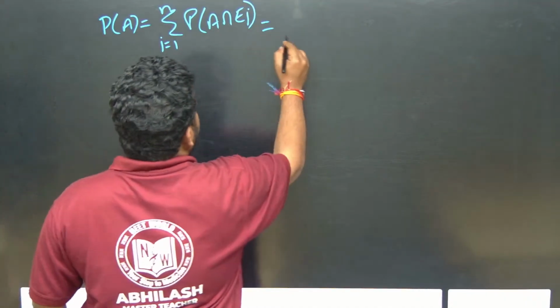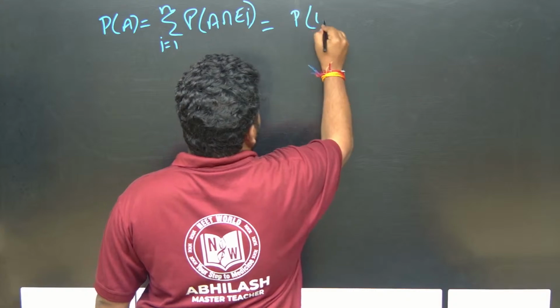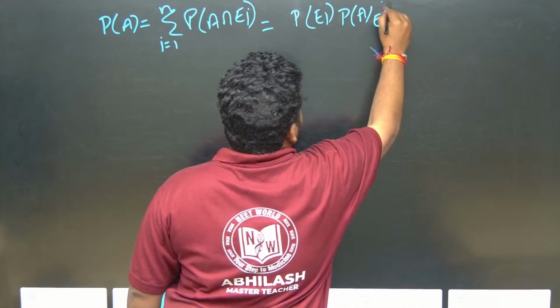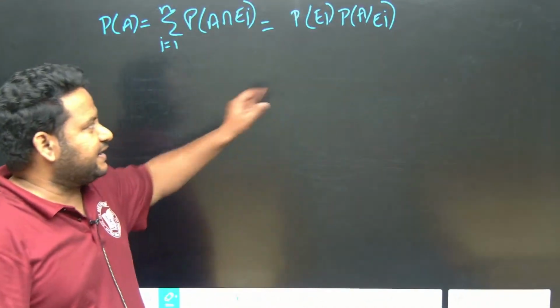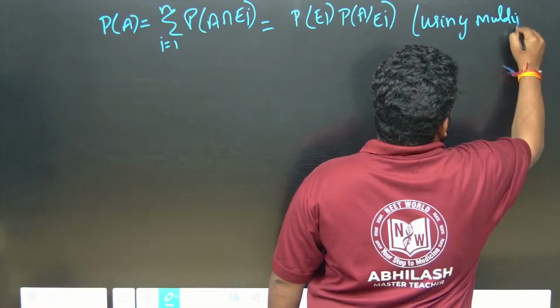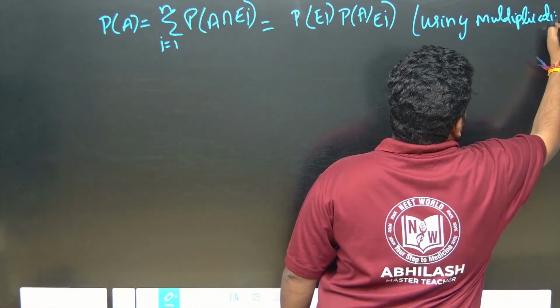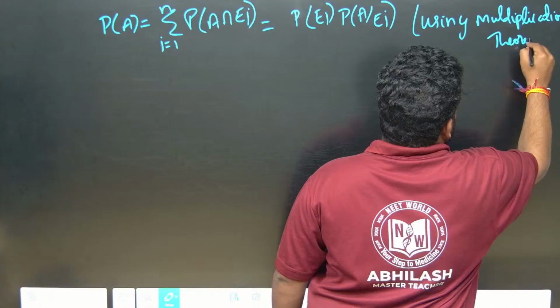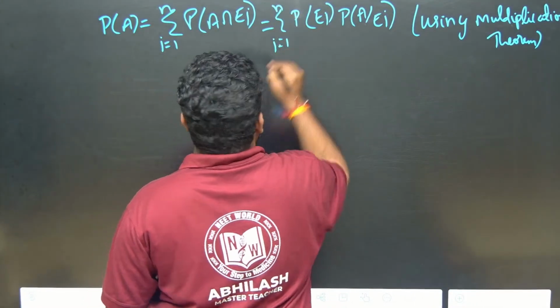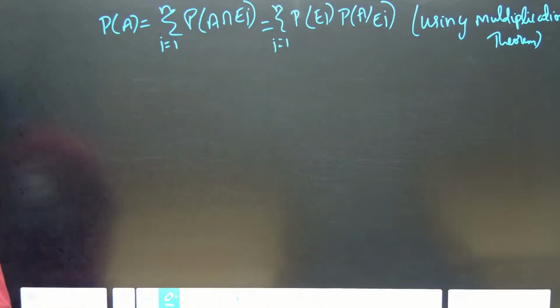Now this will be equal to what? I can write this as probability of EI into probability of A given EI. How can I write this? Please think of it. I can write this by using the multiplication theorem, with the summation of I running from 1 to N here also.